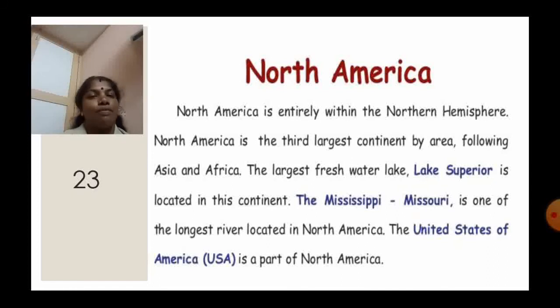Here, the USA, we often say America. The United States of America, that is USA, is a part of North America. North America has 23 countries.